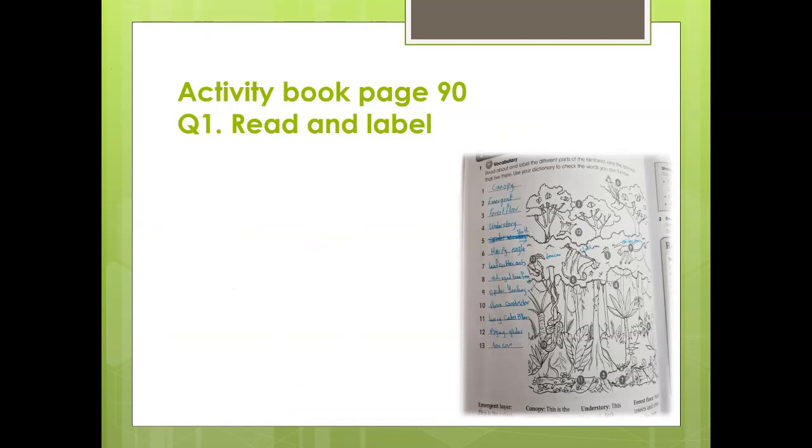Now, let's open up our activity book on page 90. Let's read and label. Now, I helped you in this. Number 1, it's the canopy layer.